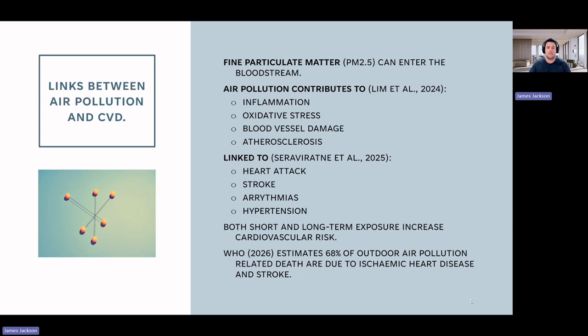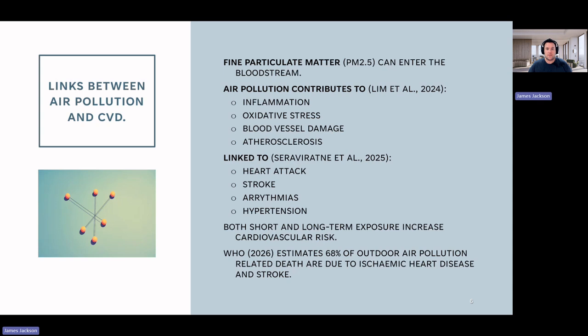stroke, and heart failure. Significant negative impacts on cardiovascular health can occur from both short and long-term exposure to air pollution. For example, acute cardiovascular events may be triggered by short-term exposure to major pollution events such as bushfires or periods of heavy smog. Long-term exposure to air pollution plays a more significant role in development of chronic diseases.